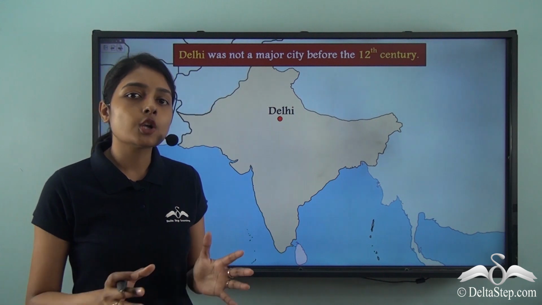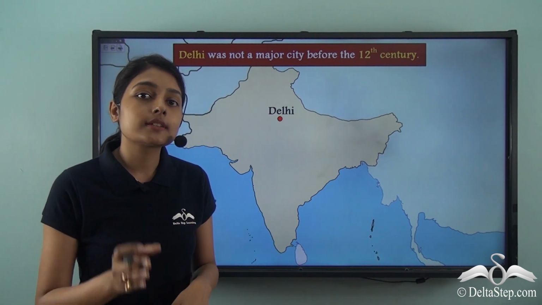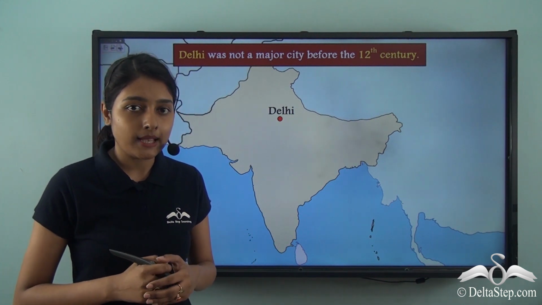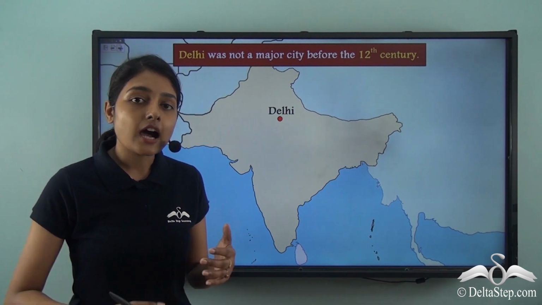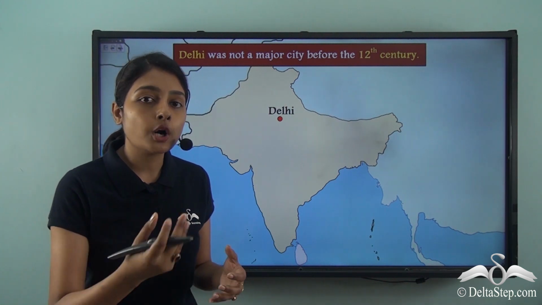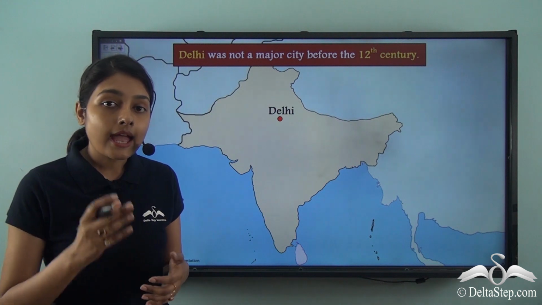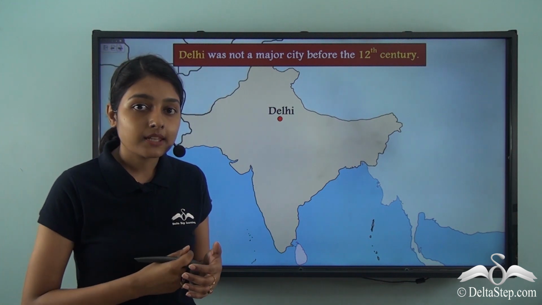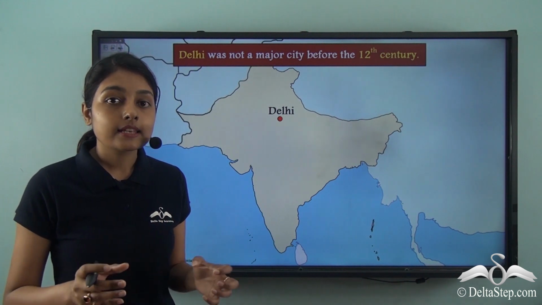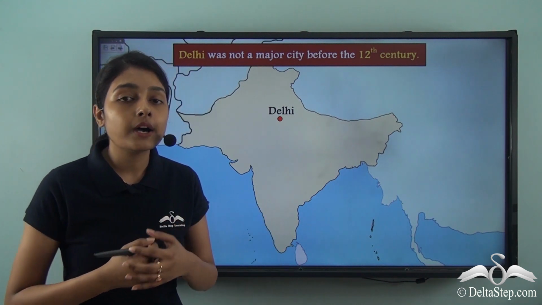Now, this was not the case prior to the 6th century. Delhi wasn't a very important city back then. It is after this period that Delhi slowly started gaining importance. And in the 12th century, Delhi became a major city. That is, Delhi became a center of power.